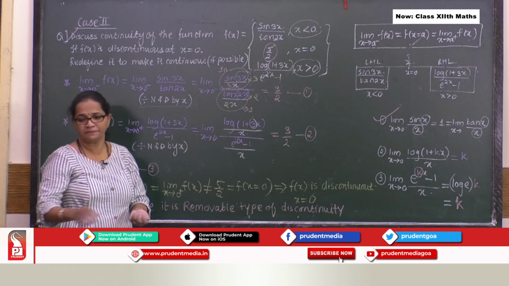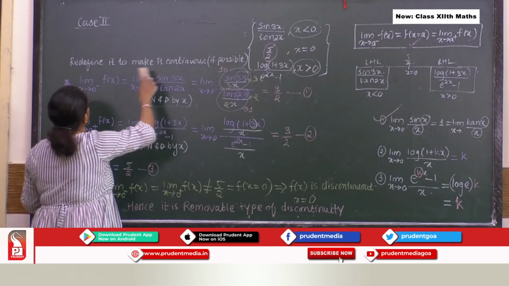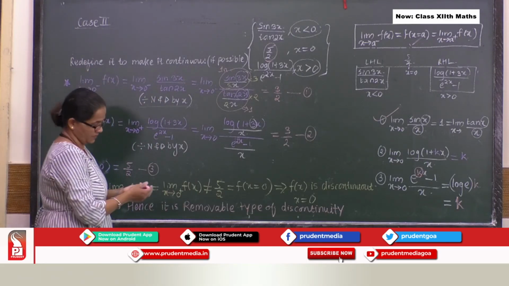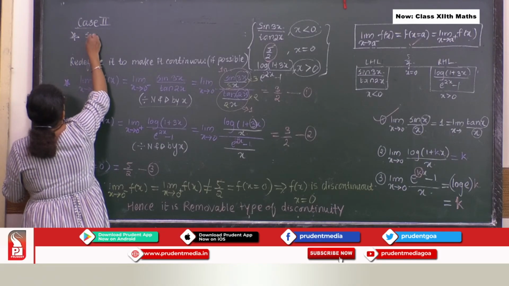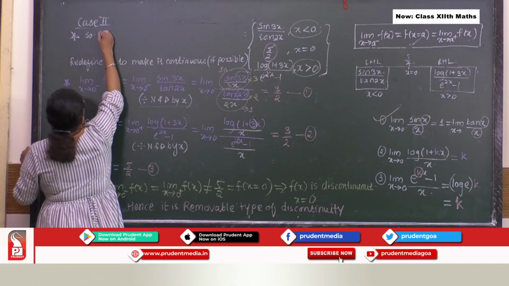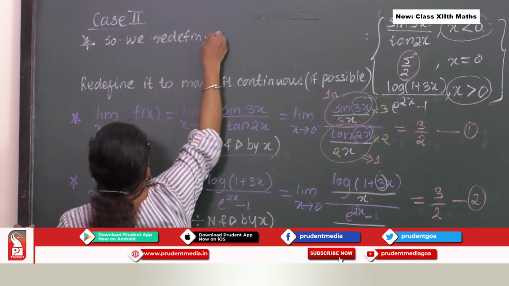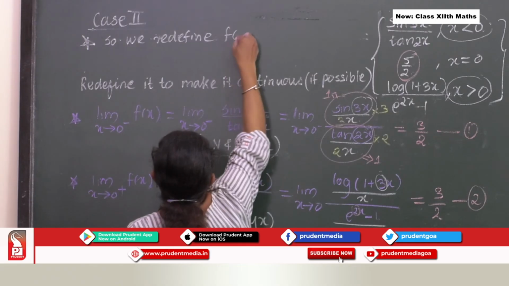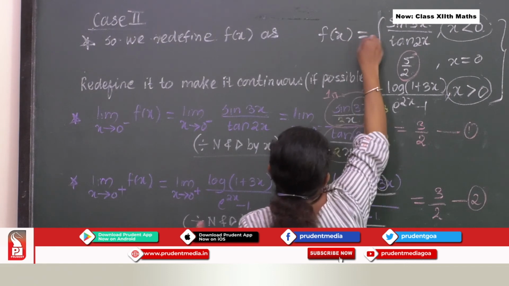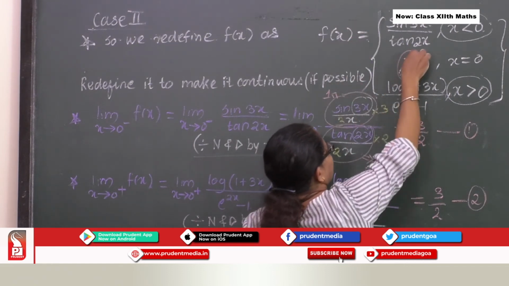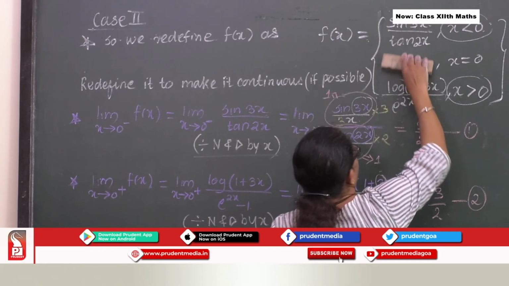We define, so we say here, this is very important. So we redefine f of x as f of x equal to, so here see this 5 by 2 is making problem, right? So let me remove it to make my situation better.